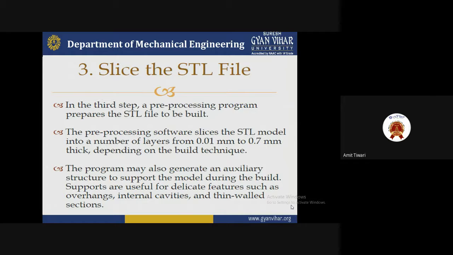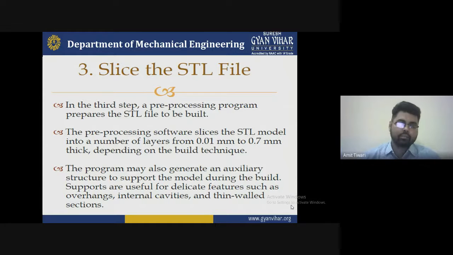In the third process we have to save the file from the CAD software to the STL format, which is most required, and there is a range for the thickness of layers to be used: 0.1 mm to 0.7 mm. These depend upon the building technique we adopt. The larger the size, the larger the number of layers to be considered; the smaller the size of the file, the smaller the number of layers.